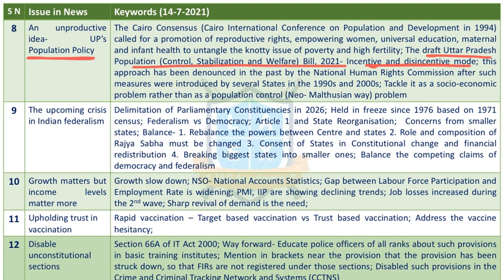With regard to population control strategy, we have the Cairo Consensus. This was adopted at the Cairo International Conference on Population and Development in 1994. This consensus says that promotion of reproductive rights of women, empowering women, universal education, and maternal and infant health will reduce poverty and high fertility rates. It's not incentive and disincentive. Even the National Human Rights Commission has denounced population control measures like incentive and disincentive measures.